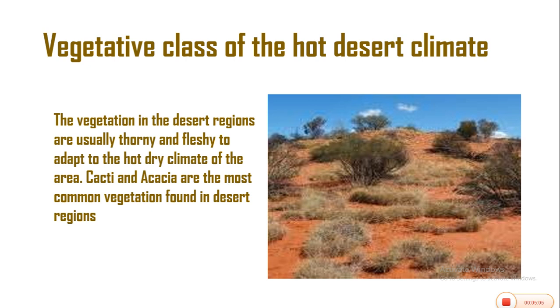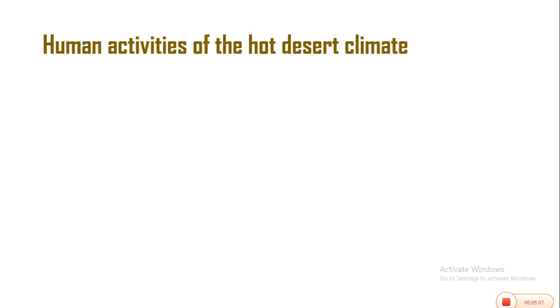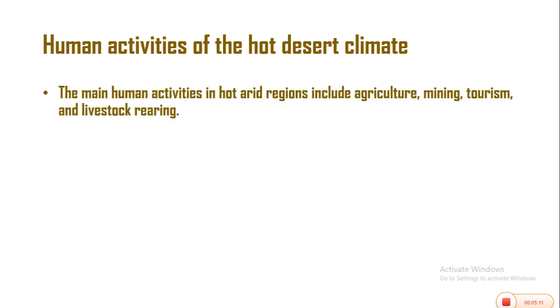Let's look at the human activities of the hot desert climate. The main human activities in hot arid regions include agriculture, mining, tourism, and livestock rearing. I know you'll be wondering how agriculture can be done in the hot desert climate. Agriculture can be done in the hot desert climate with the use of irrigation.